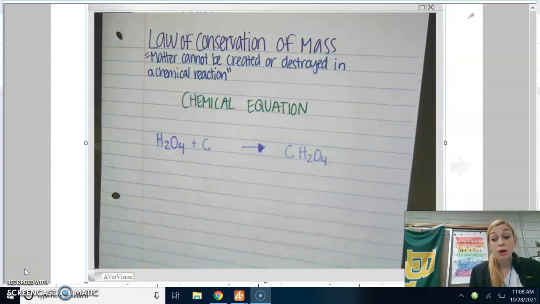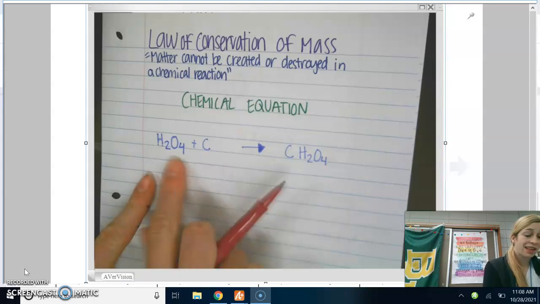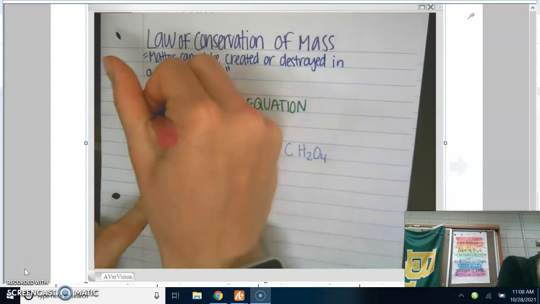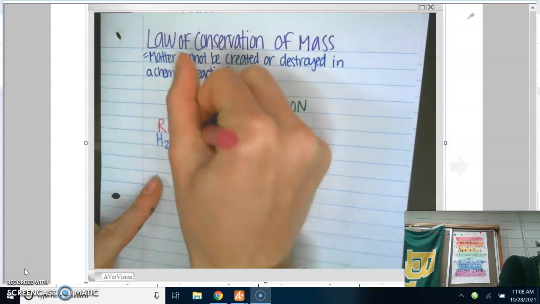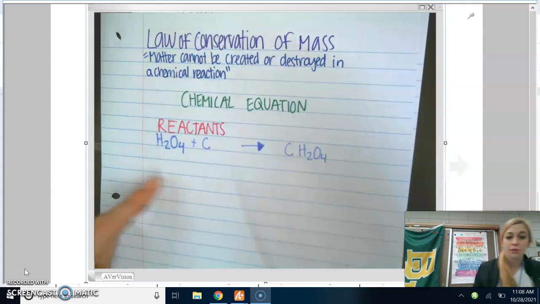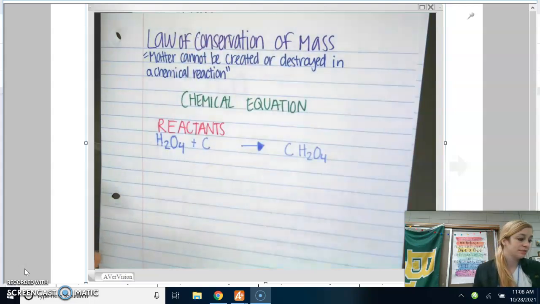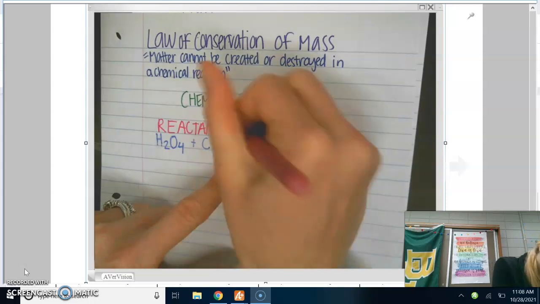Okay, so this is one example of a chemical equation. And a chemical equation is made of three parts. This first part on the left side is called the reactants. Say that word, reactants. In the center, we have our arrow.